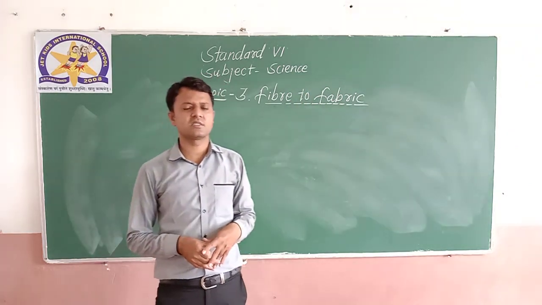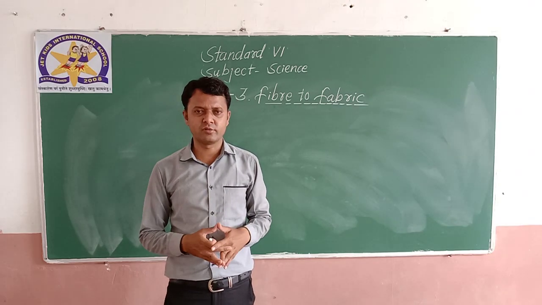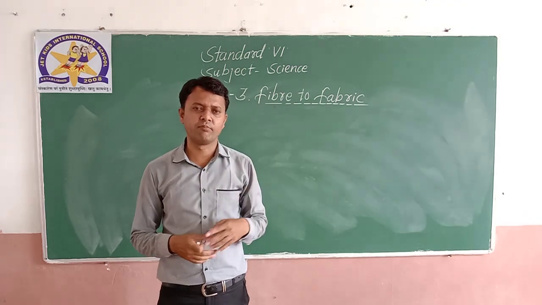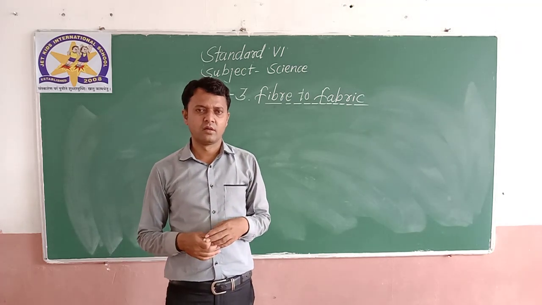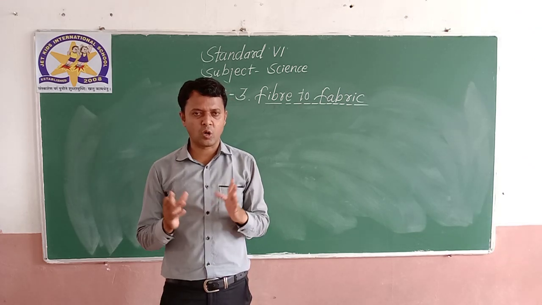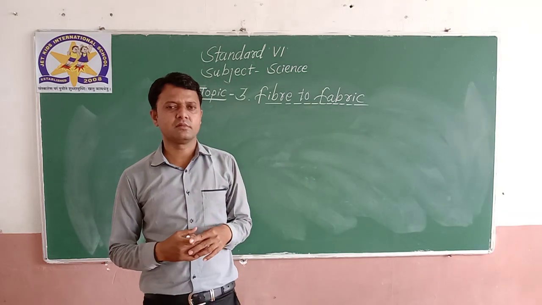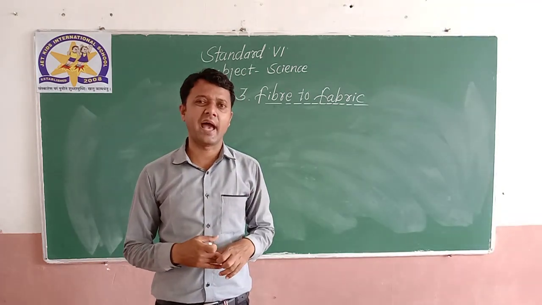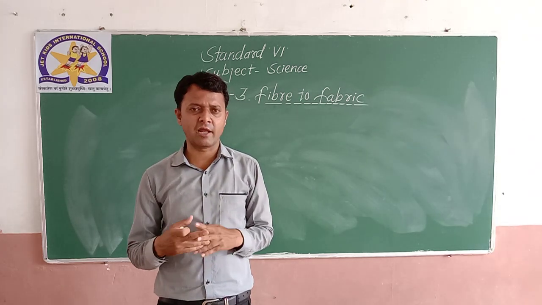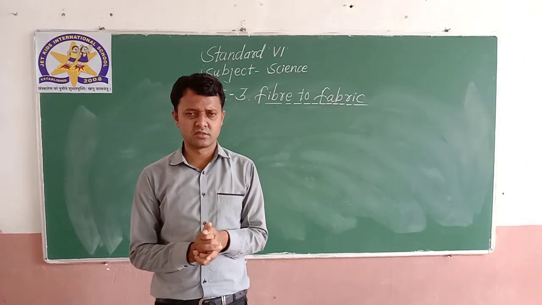We have already discussed that there are two types of fibers: natural fibers and synthetic fibers. In natural fiber, we have seen four main types: cotton, jute, wool and silk. Cotton and jute come from plant fiber, and silk and wool come from animal fiber. We have also discussed synthetic fibers, which are nylon, polyester, acrylic, rayon and others.